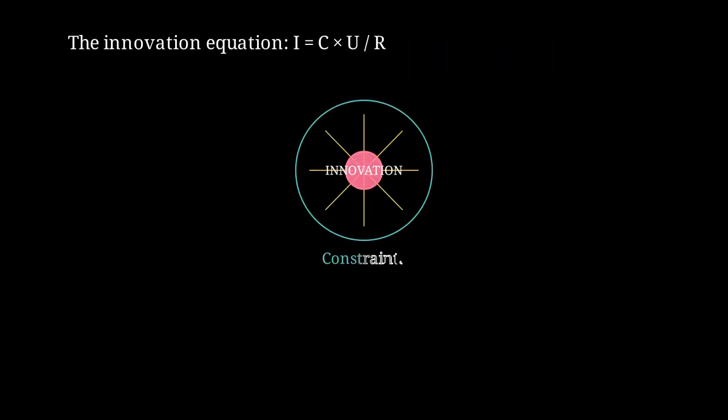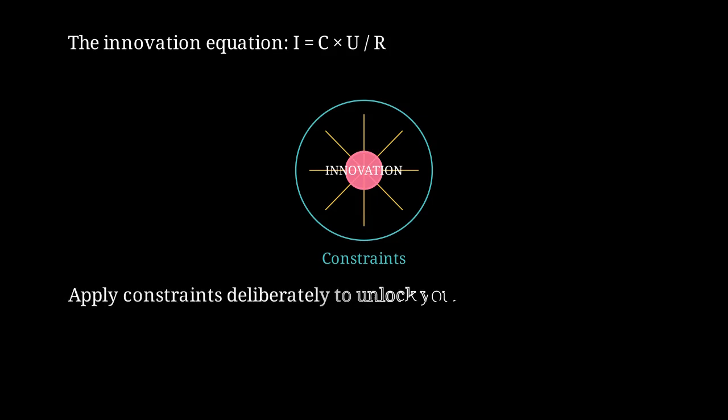This final diagram represents the complete system. Constraints form the boundary that focuses creative energy into powerful, innovative solutions at the center. The key takeaway: apply constraints deliberately and strategically to unlock your full creative potential. Limitations are not obstacles, but catalysts for innovation.